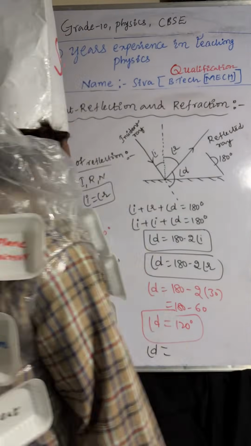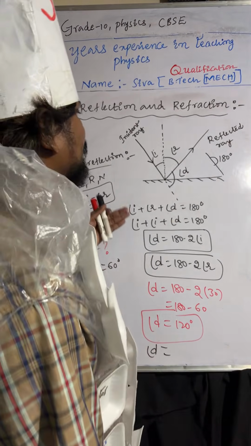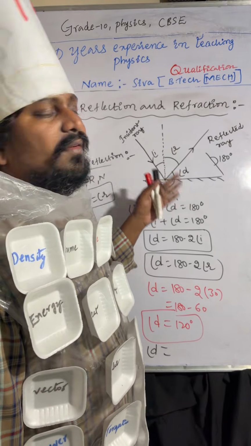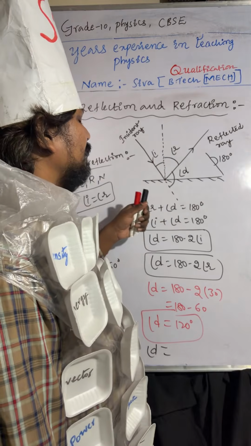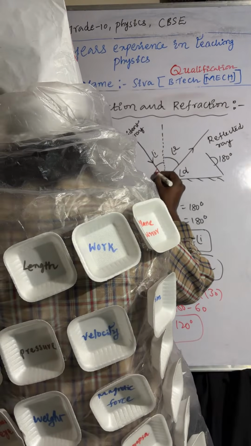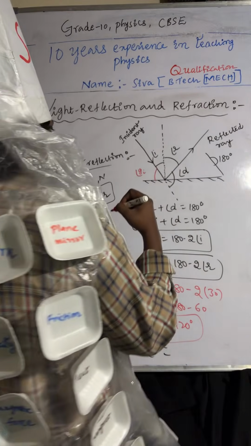They will ask questions like this. Already mentioned: angle of incidence is 0, angle of reflection is 0, and angle of deviation is 180 degrees when the light ray is passing along the normal line. One more point: the angle between the incident ray and the plane surface is called the glancing angle of incidence. Sometimes they will ask this also.